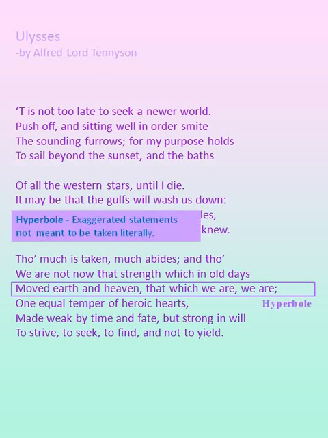Moved earth and heaven, that which we are. Moved earth and heaven in old days, that is, the poet means that he was young, but it is not a possibility. So an exaggeration is made, hence hyperbole. And also repetition is used in this line. At the end of the line you can see "we are."